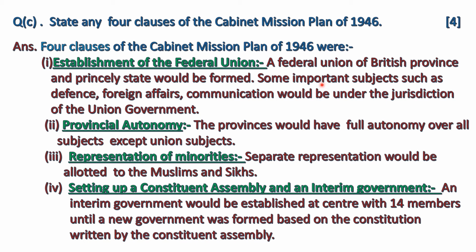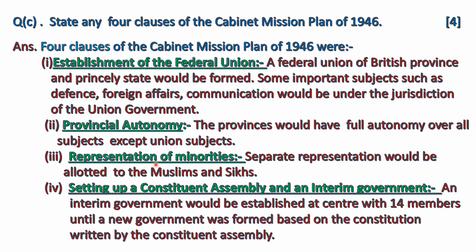Some important subjects such as defense, foreign affairs, communication would be under the jurisdiction of the union government. Then, provincial autonomy. The provinces would have full autonomy over all subjects except union subjects. Nowadays also, states have autonomy except union subject.